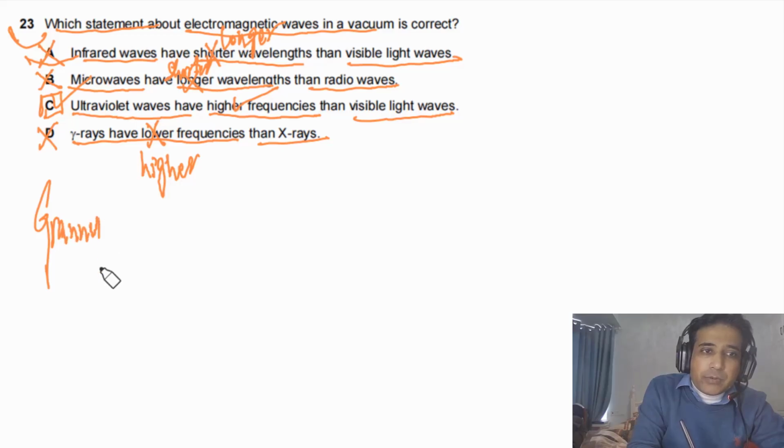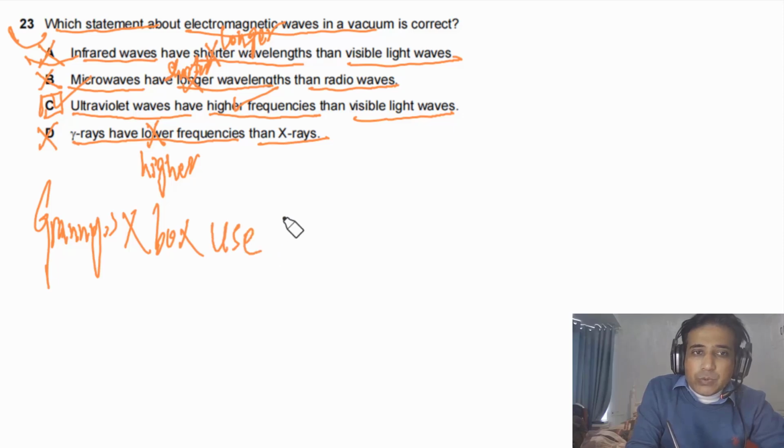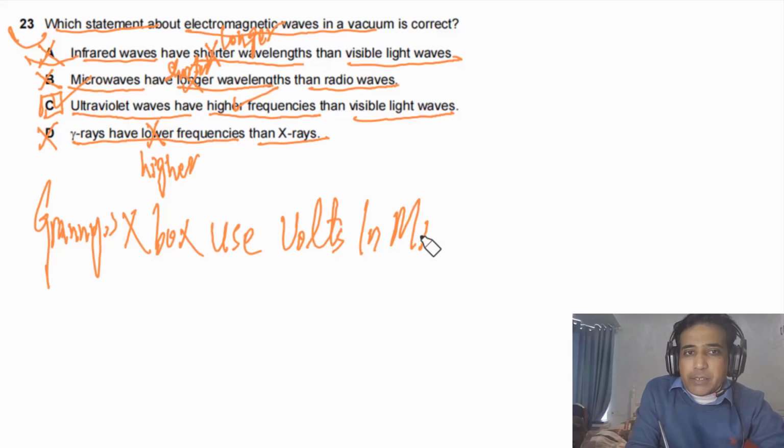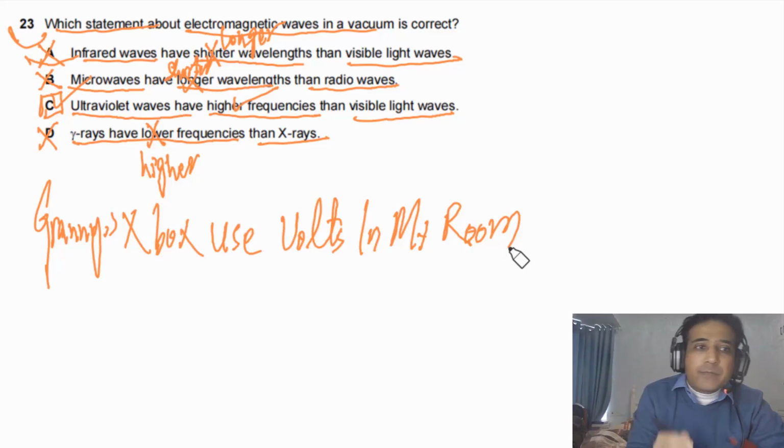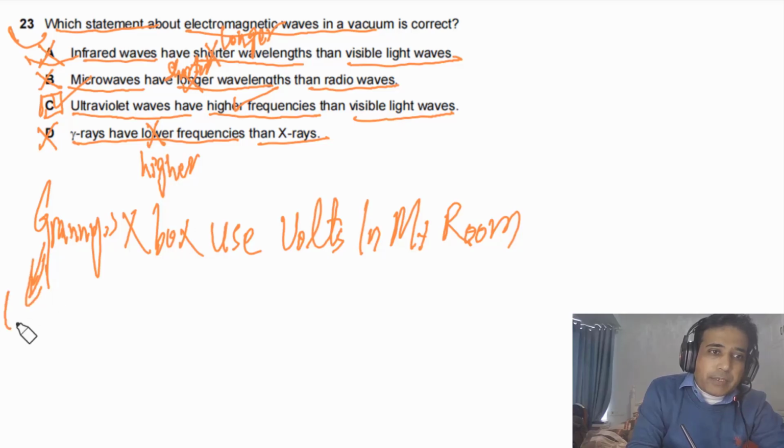So simply you need to understand Granny's X box. So let me write down here. Granny's X box use volts in my room. In my room. So with this one sentence, you can remember the order of EM waves. So G is representing gamma. These are gamma waves, you can say gamma radiations.